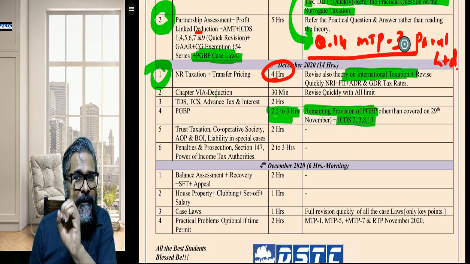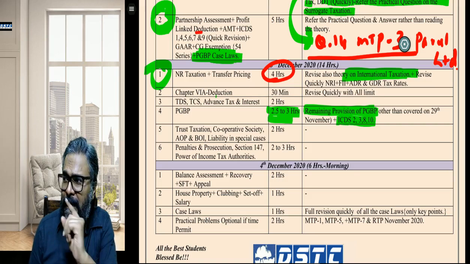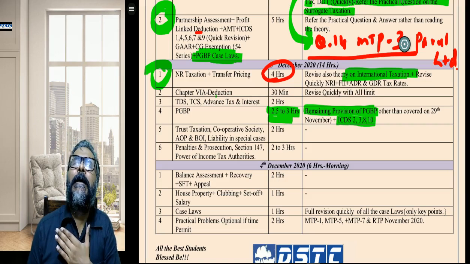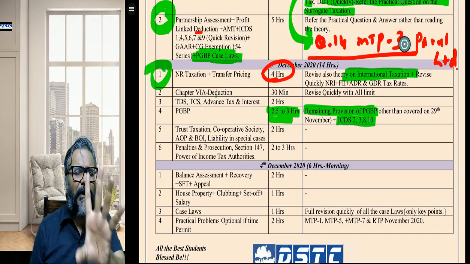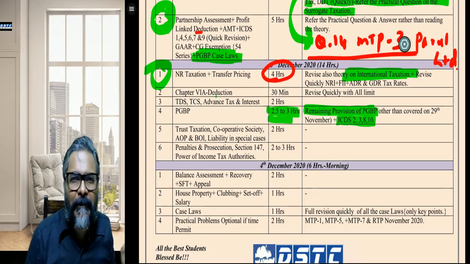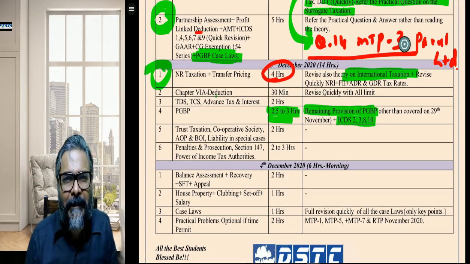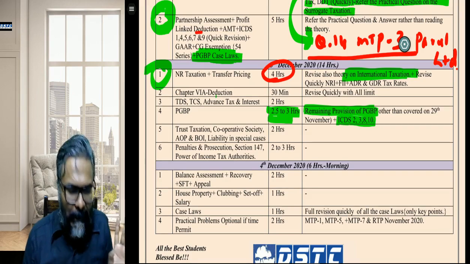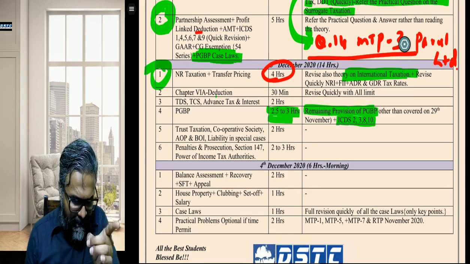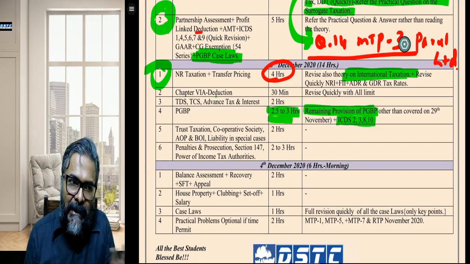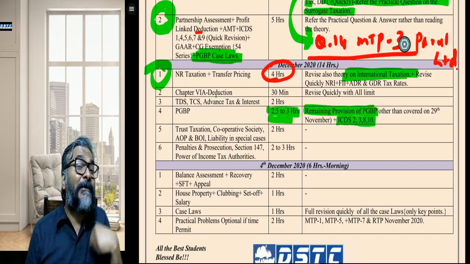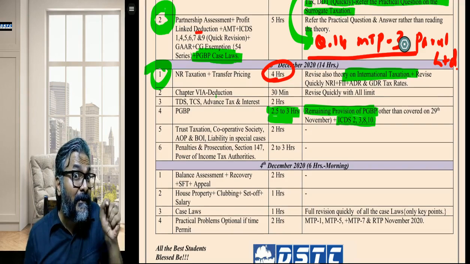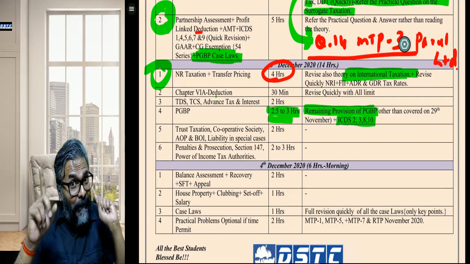Students, for this liability in special cases, do at least 2 particular sections carefully. Do at least 1 section: legal representative, section 159. Do that 159 carefully. You will say, sir, why 159? Because, students, there is a lot of COVID cases, we all know, a lot of death has happened.